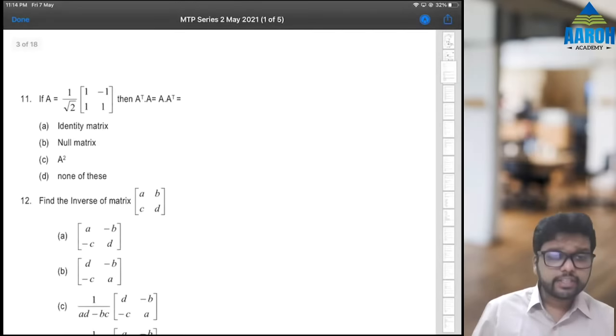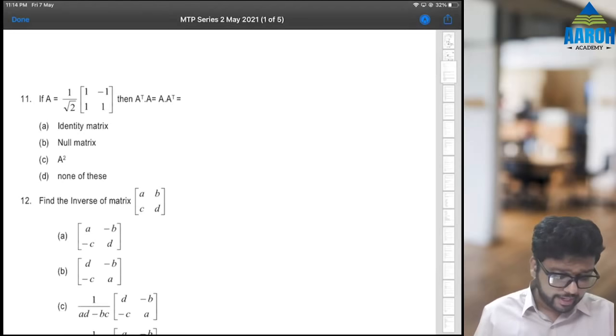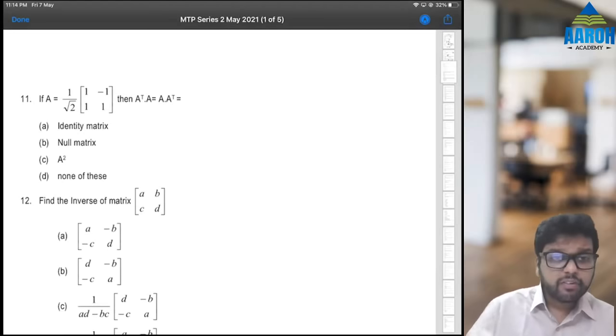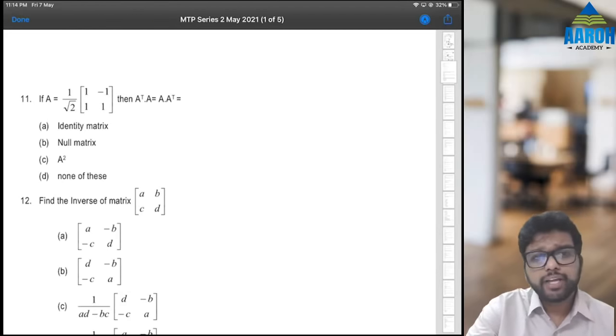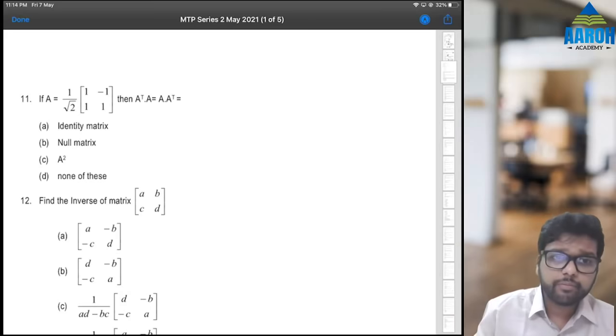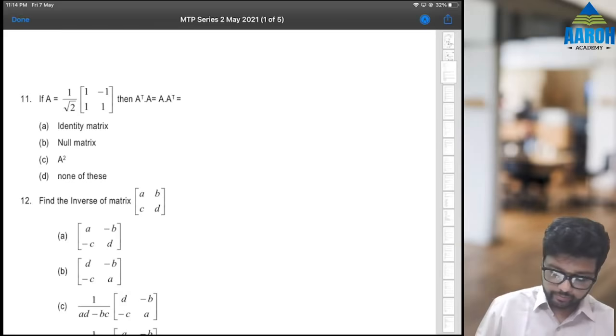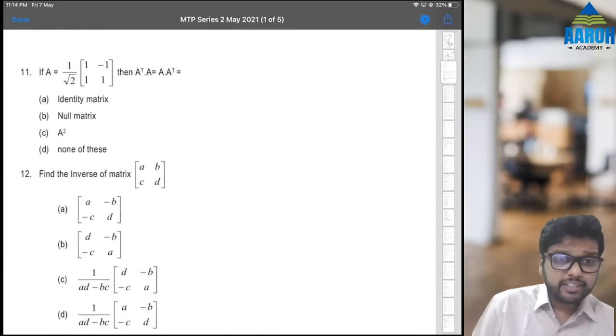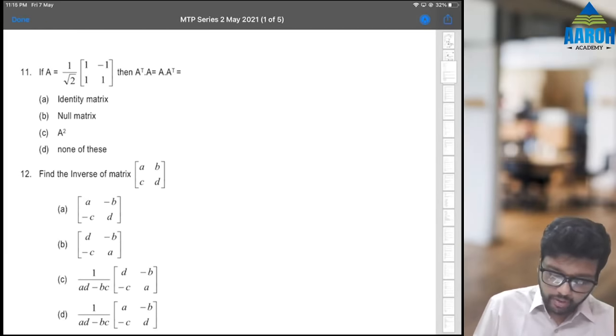Okay. Next, 11th. 11th is on matrices now. If A is equal to 1 by root 2 into 1 minus 1, 1, 1, then A transpose into A or A into A transpose, which is both same, will be equal to what? Fine. Now A is this. A transpose will be what?